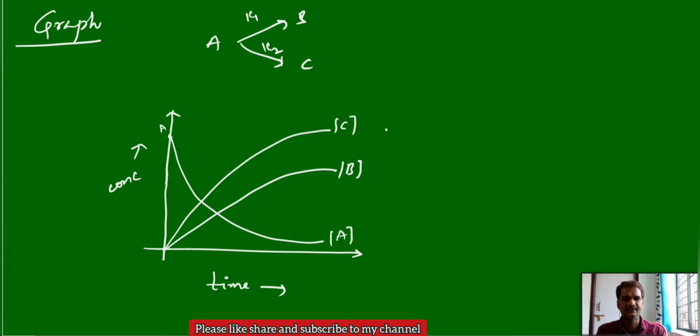So in this case we can say K1 is less than K2. If they ask the question, what is the rate constant relation based on the graph? Here B has less concentration, which means K1 should be less, as formation is less. This is the graph with respect to parallel reactions.